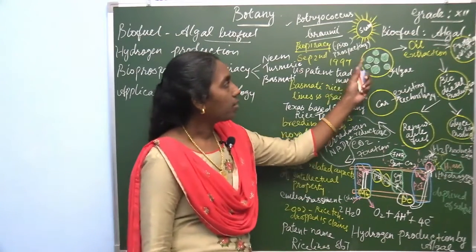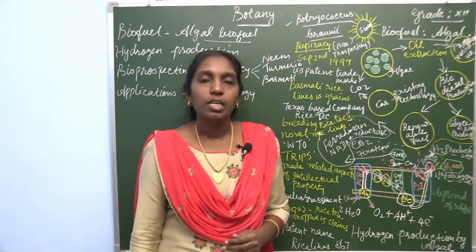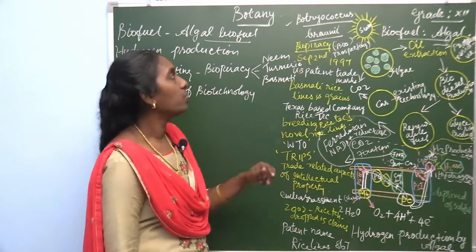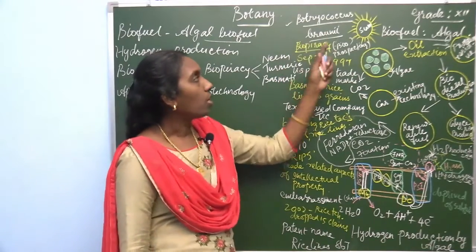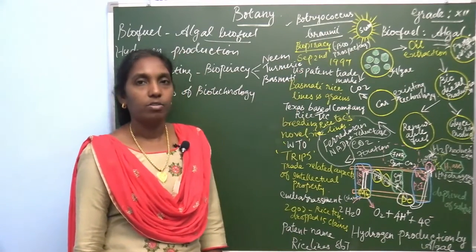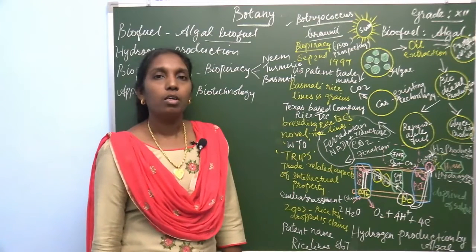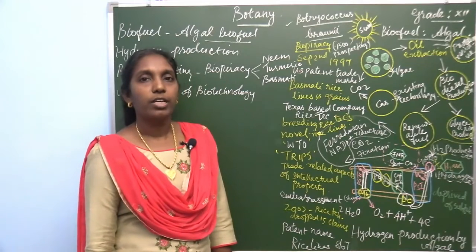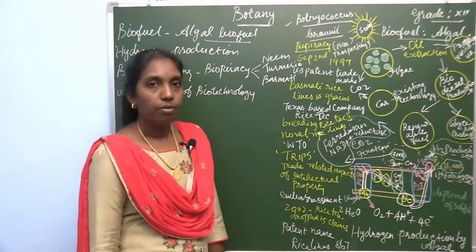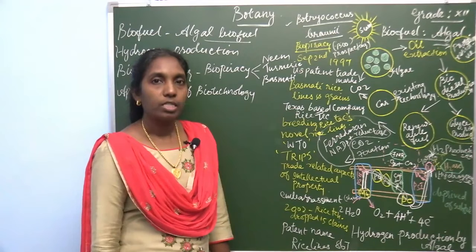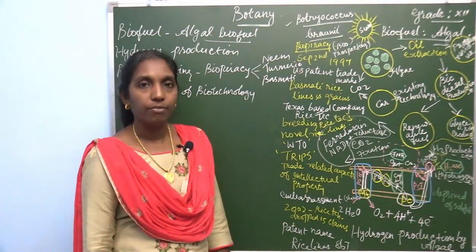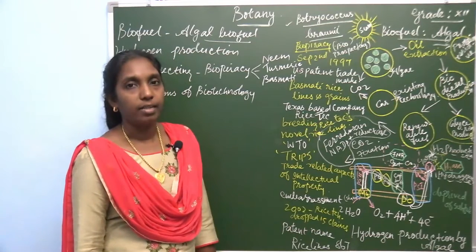Look at this diagram here. The most important alga, or the widely used alga for biofuel production, is Botryococcus braunii. One word question which is very important: Botryococcus braunii is the alga widely used for the production of this biofuel. So, biofuel, otherwise called algal biofuel, is the fuel which is obtained from algae.